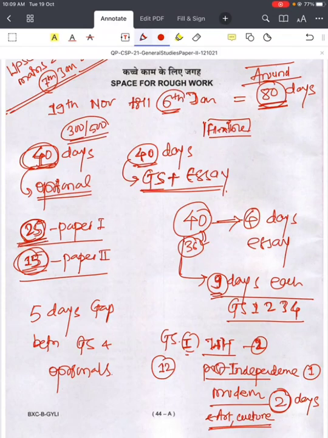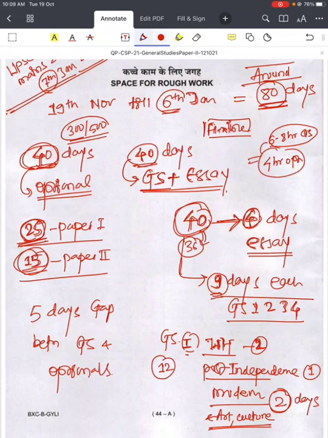Then coming to GS plus essay. Out of these 40 days, remove 4 days exclusively for essay. One thing you should think about here: this works if you are reading one subject per day. Otherwise, if you are reading, for example, 4 hours of optional and 6 to 8 hours of GS per day, then you have to divide this plan as per your convenience within a particular day. But if you read only one subject per day, then this will help you. Or you can take this as a simple plan and modify it as per your need. So 4 days exclusively for essay.